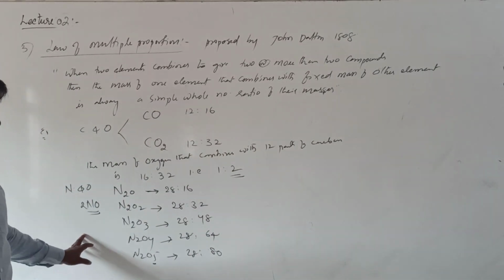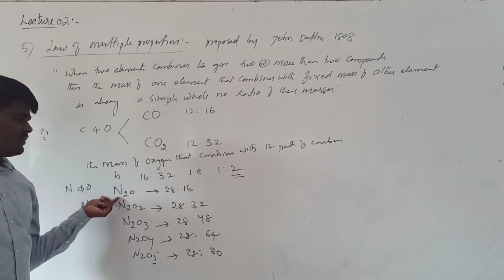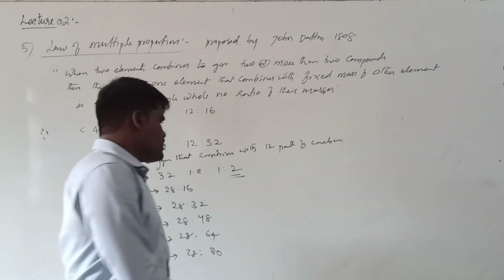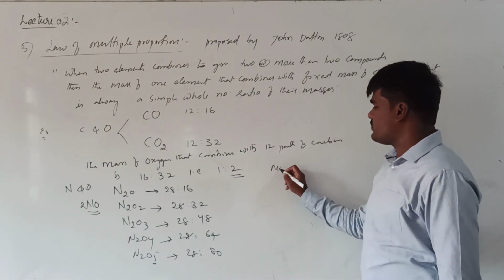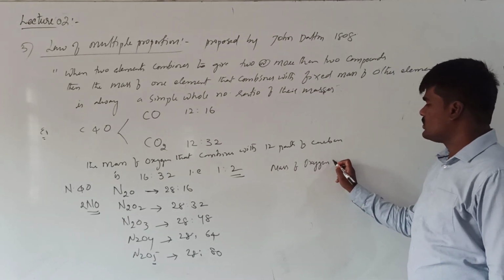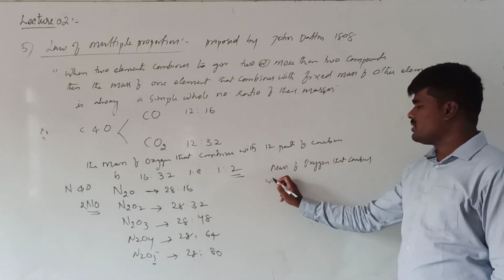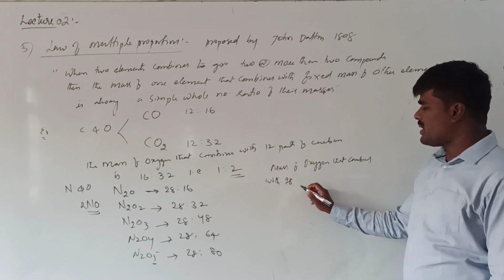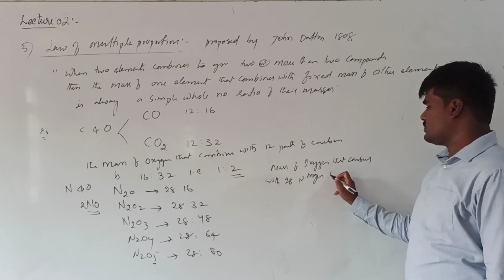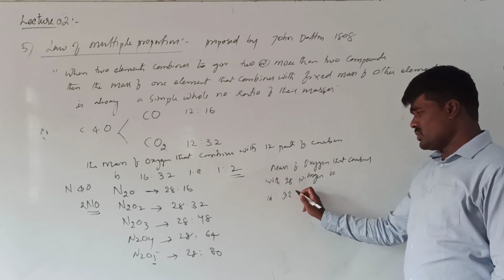So if you see, the mass of oxygen that combines with the 28 parts of the nitrogen will be a simple whole number ratio of its mass. Right? What we can say? Mass of oxygen that combines with 28 parts of nitrogen, 16 is to 32 is to, what is this?